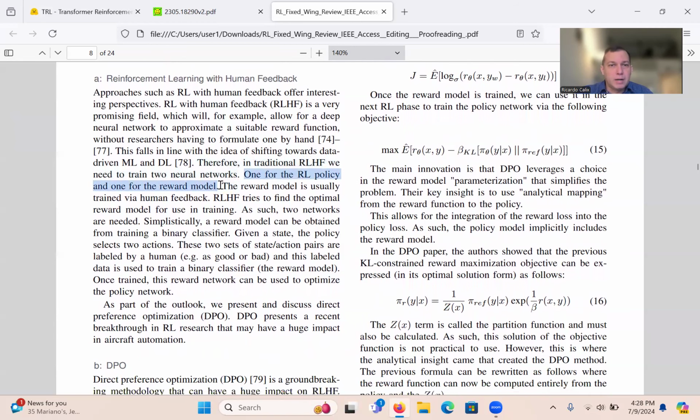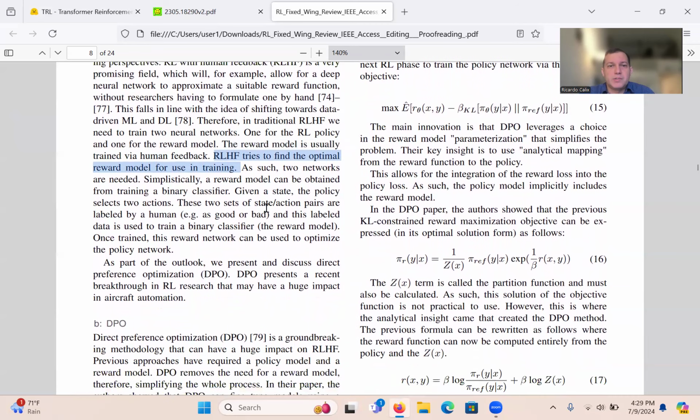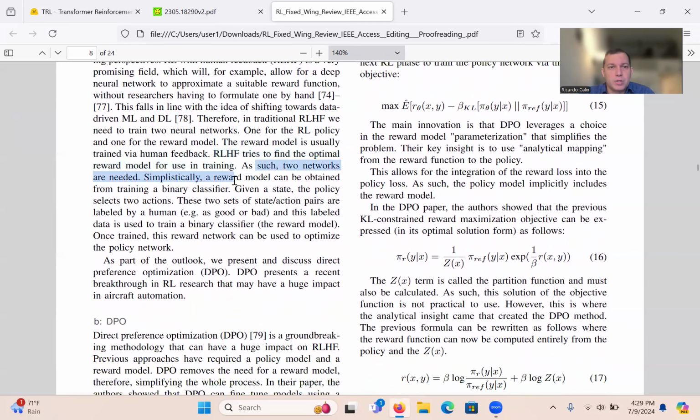The reward model is usually trained via human feedback, right? And once it's trained, it doesn't need all the data that a pre-trained LLM needs, so this can be 100,000 examples, for instance, as it can be very expensive to have human annotators. So RLHF tries to find the optimal reward model for use in training. As such, two networks are needed.